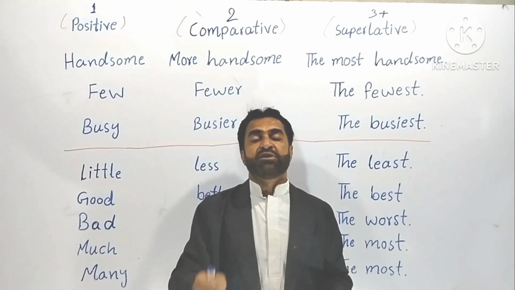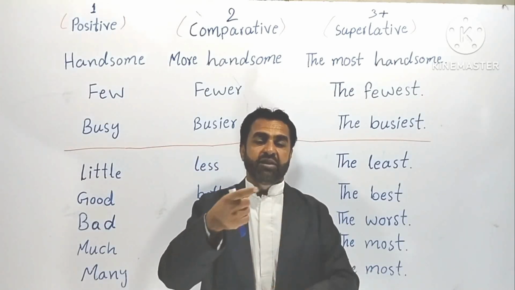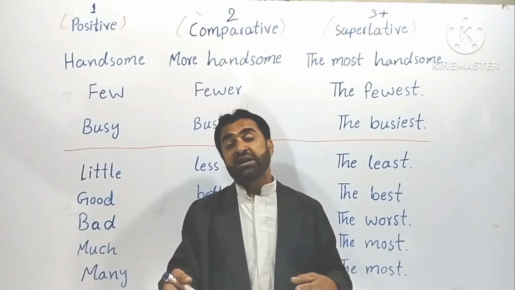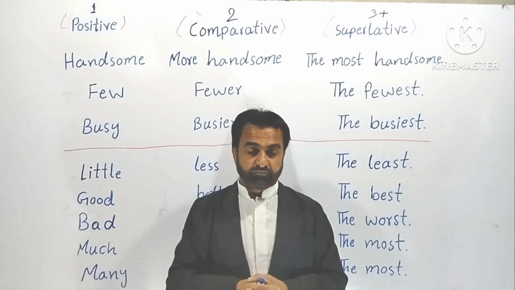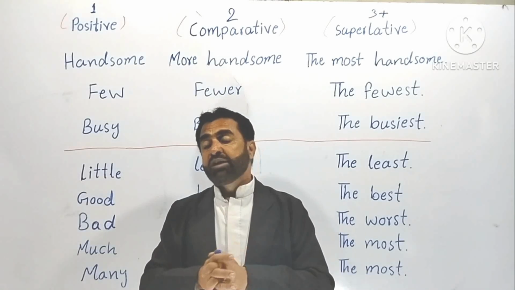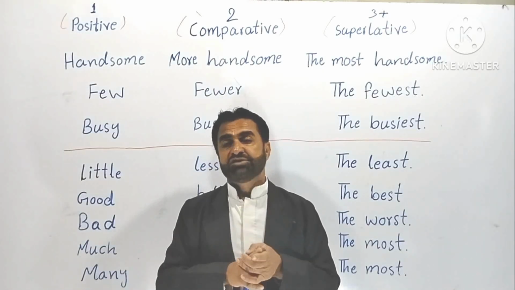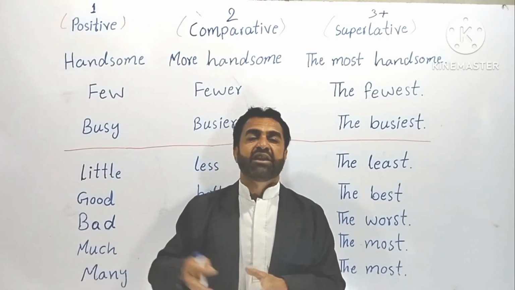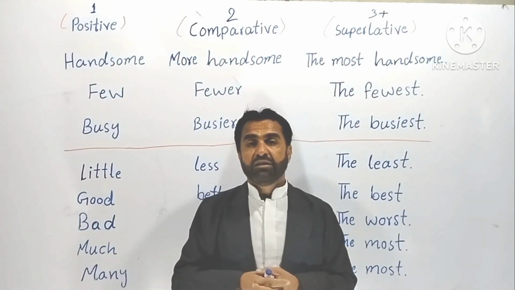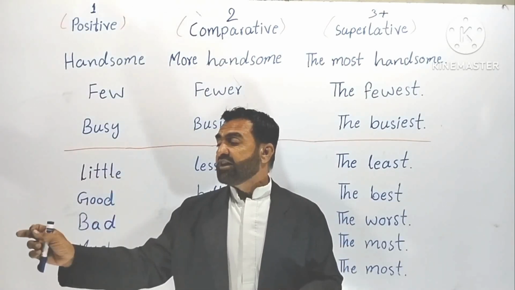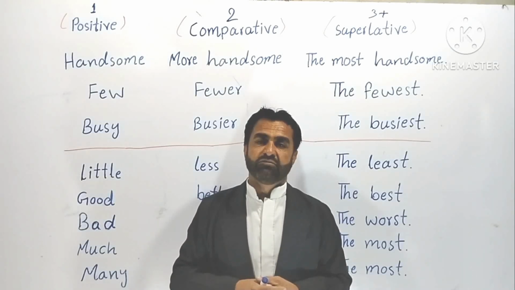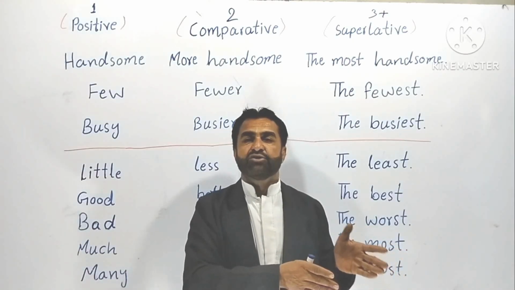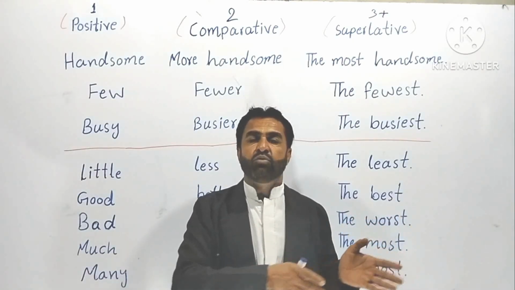So that's why I said 90% of your problems will be solved, while comparing two words, where we use ER, EST and where we use more and most. Understood? So here I am remembering two words. I remember two words that are already comparable. Means we cannot use comparative degree with them. For example, if I say that is comparably better, it will be wrong. Why? Because comparable is automatically a comparing word, a comparative word.